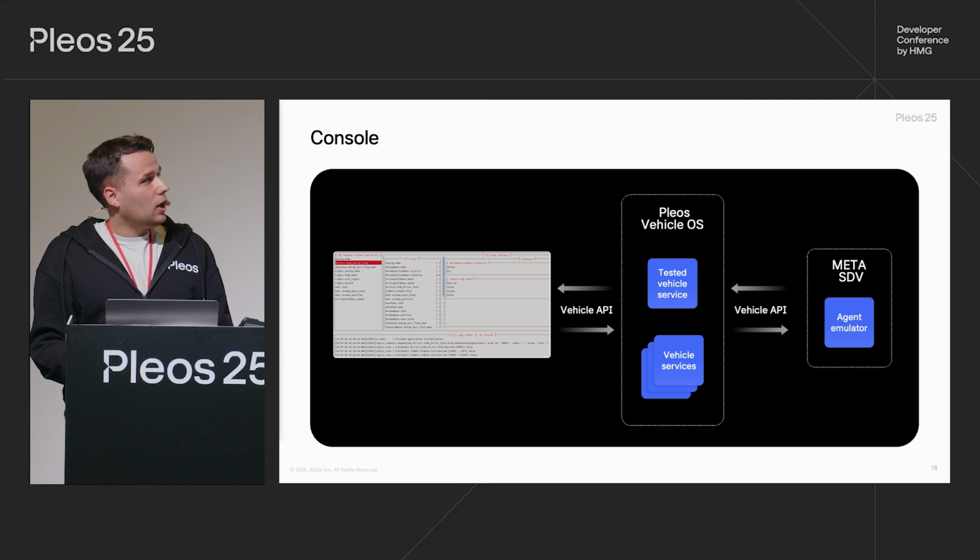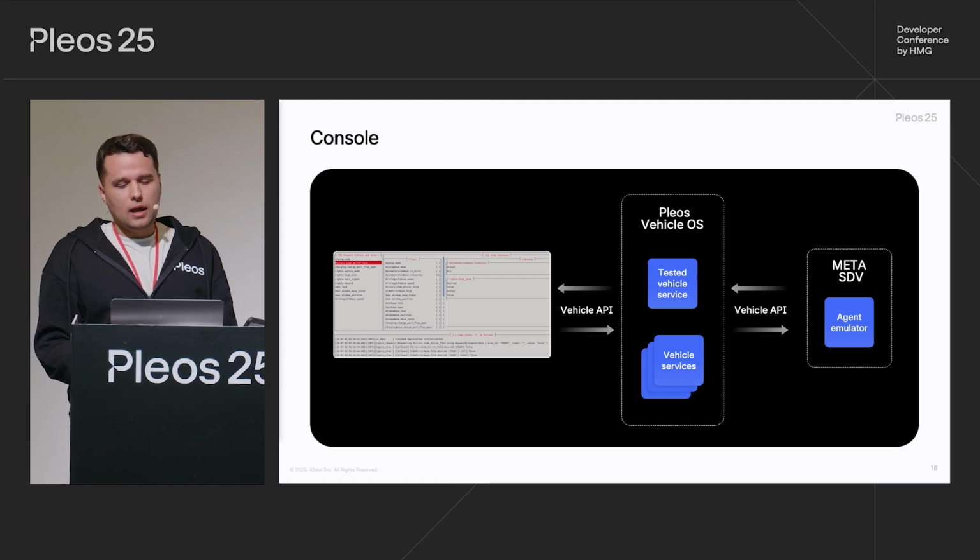The Pleos Vehicle OS itself is implemented by many services communicating with each other. During tests, often we want to check the system state to ensure that everything works smoothly. Also, if we want to verify how newly delivered software behaves under specific use cases, we often need to enforce a particular state of the middleware.